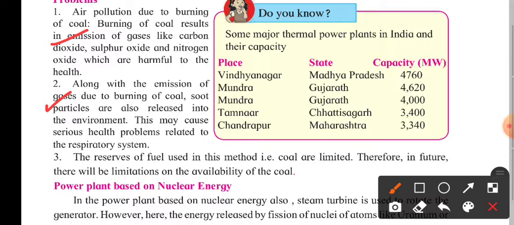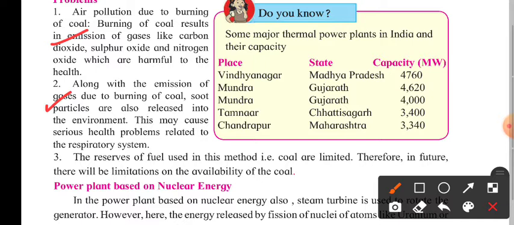The reserves of fuels used in this method, that is coal, are limited. Therefore, in future, there will be limitation on the availability of the coal. So in this particular section, the different kinds of sources of energy or fuels used in this case have limited availability, and due to that in future this kind of power plants are not going to work with full capacity.